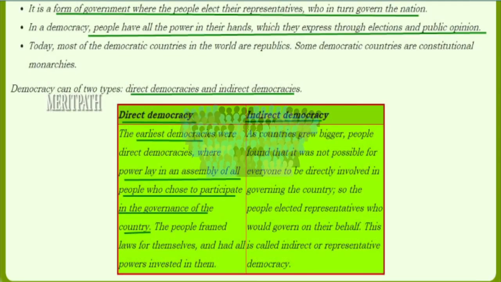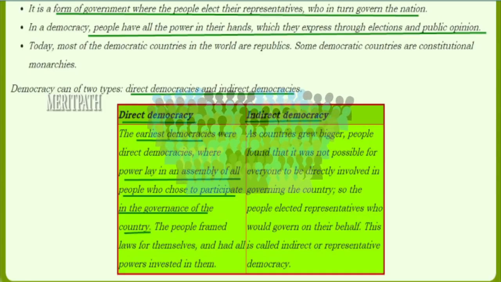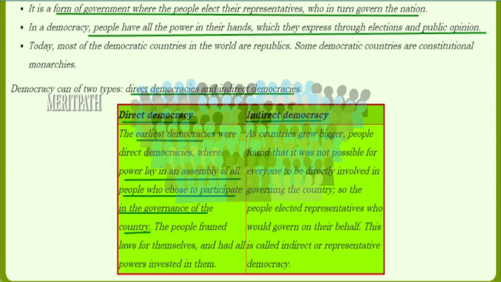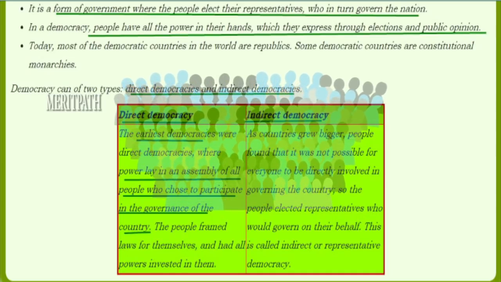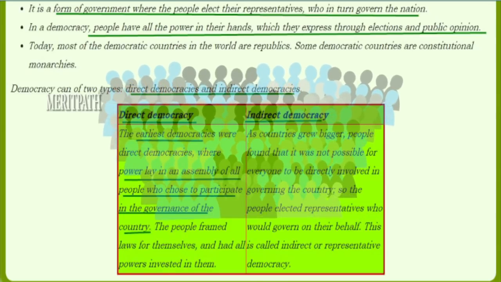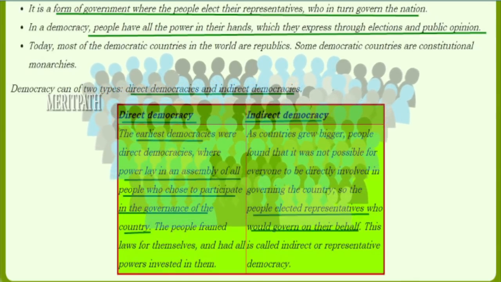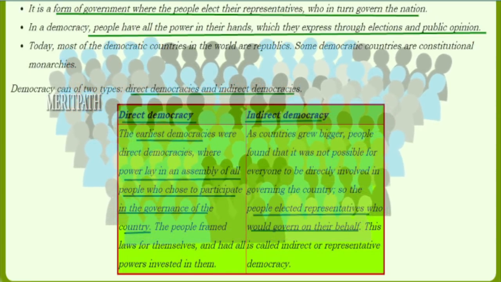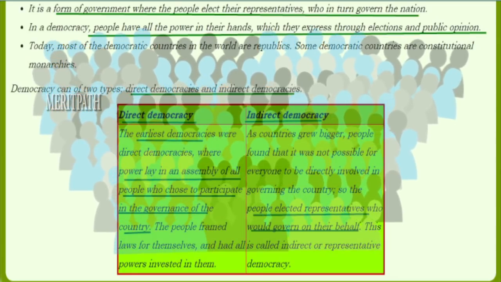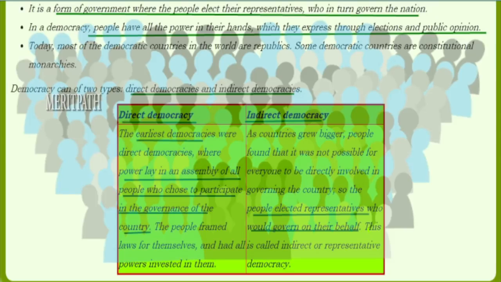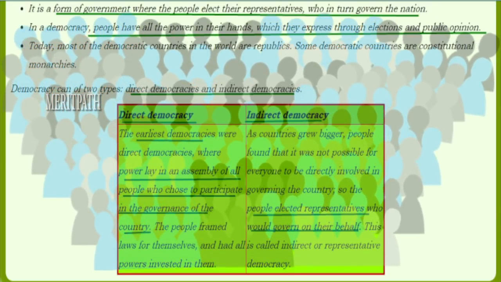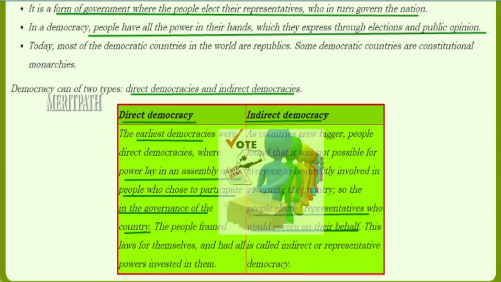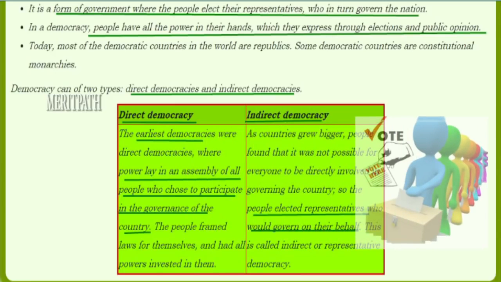In direct democracy, which is the earliest democracy, all the power lay in an assembly of all the people. These people chose to participate in the governance of the country. People framed the laws for themselves and had all the powers invested in these laws. Next is indirect democracy. As the population of the country was increasing and the country was growing bigger, people found that it was not possible for everyone to be directly involved in governing the country. So people elected representatives who would govern on their behalf. This is known as indirect or representative democracy.